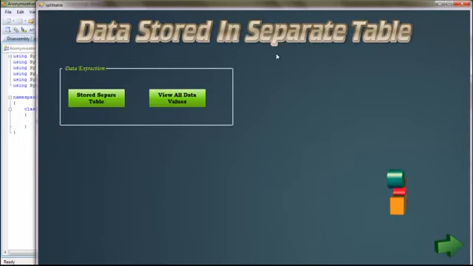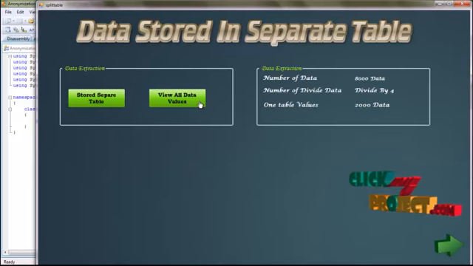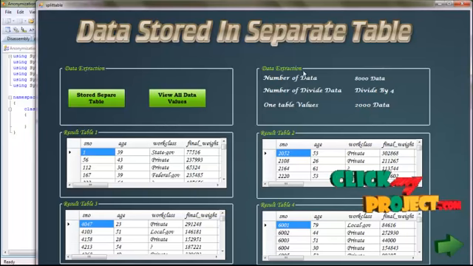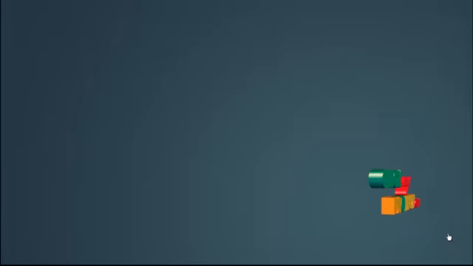This is the data stored in separate tables. The data has been split into separate tables. Click the button to view the separate tables. This is our number of data, divided into 4 types in our data set, and click the next process.